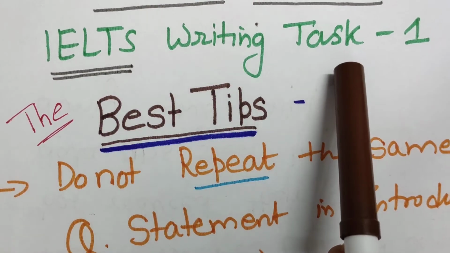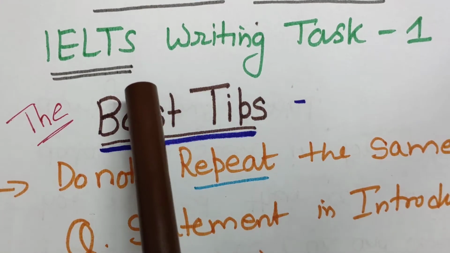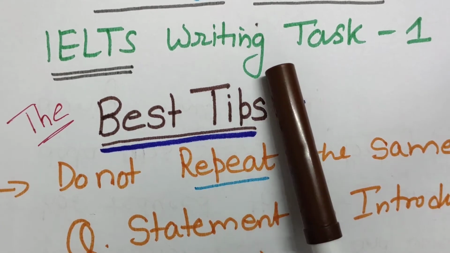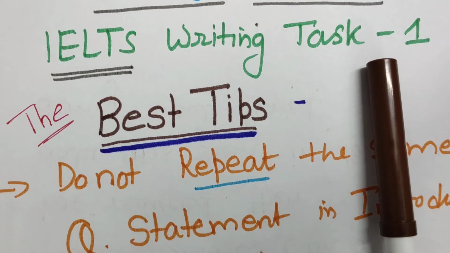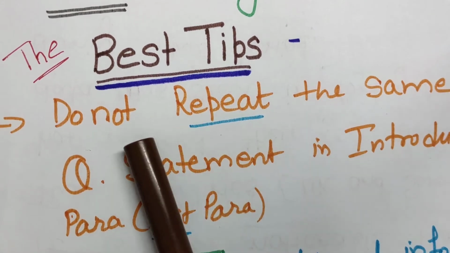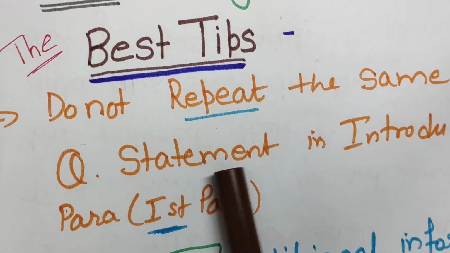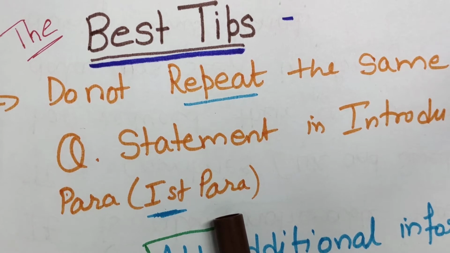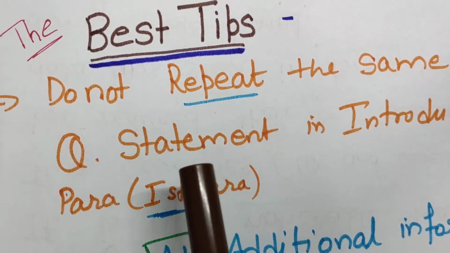IELTS writing task 1. Let's discuss the best tips for this writing task 1 for academic students. First one is, do not repeat the same question statement in the introduction paragraph, that is the first paragraph. Most of the students do.